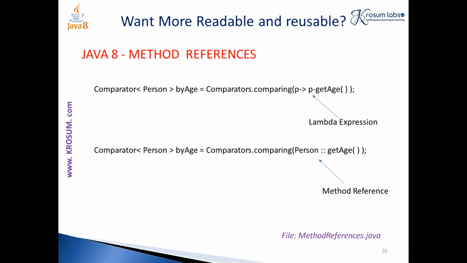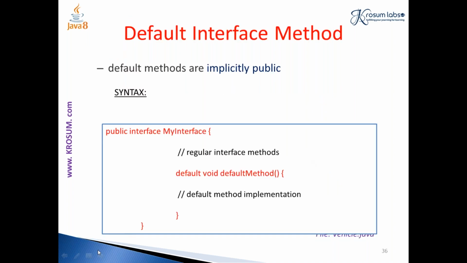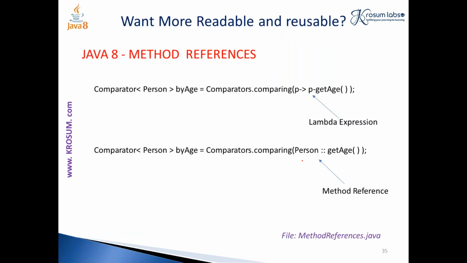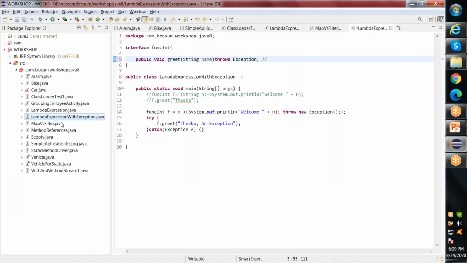So if you want better readability than the lambda expression, then yes, you have a choice called method reference. If you see here, this particular expression is more readable than this particular expression, because I know what my class name is and what my method name is. Here it is not that readable, right? So if you want better readability, you can go with method references. So method references come in 4 different ways. One second.